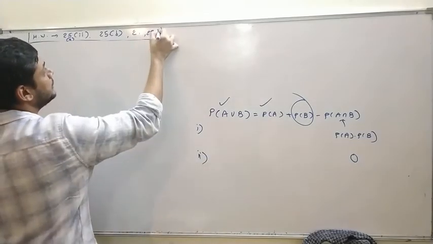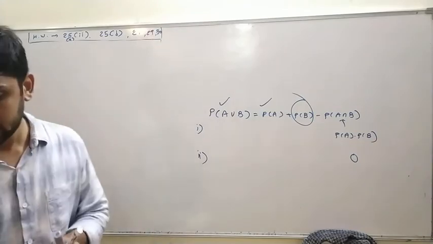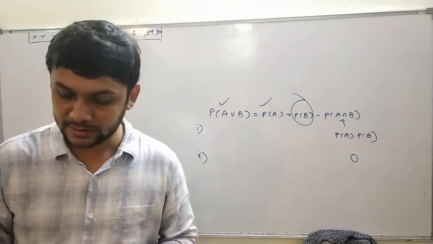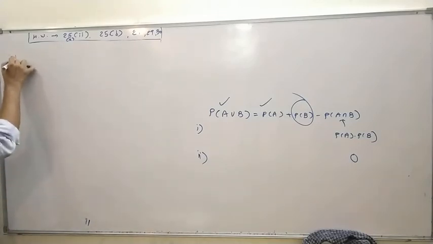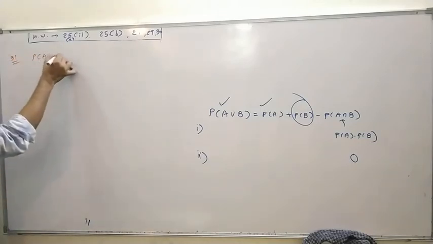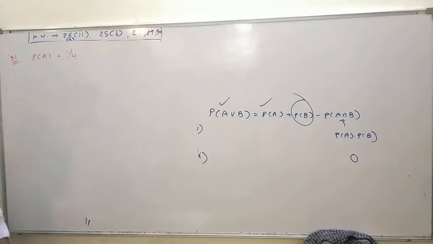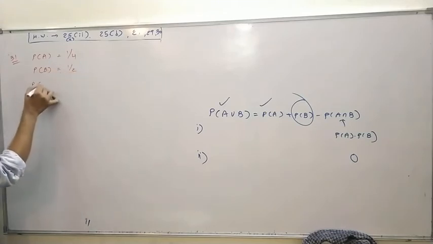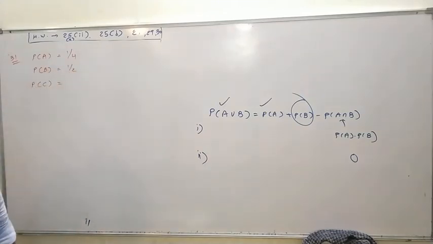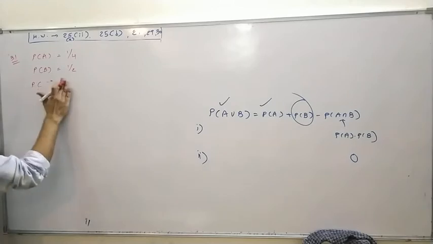Question number 30. Next, 31. A and B are events such that P of A is 1 by 4, P of B is 1 half, and P of A intersection B is 1 by 8.